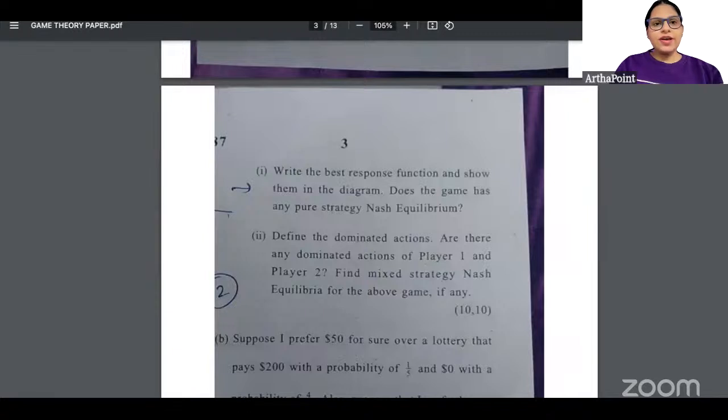And now, if I go ahead to the portal of Arthapoint, you will be able to see that exactly same thing has been covered by us in the portal.